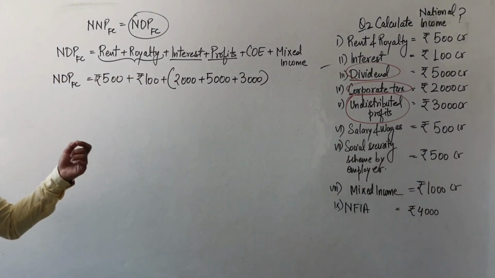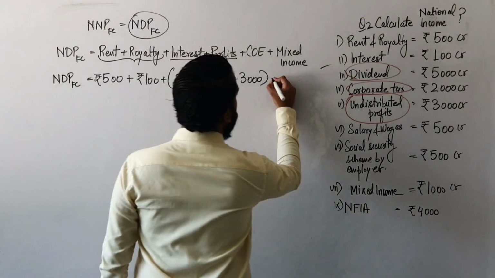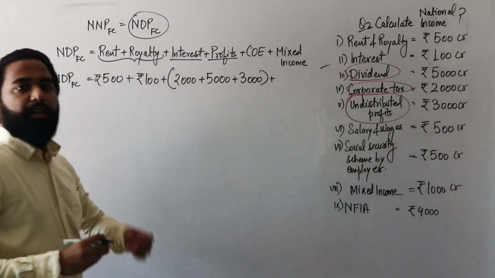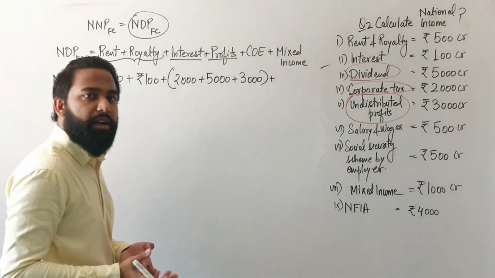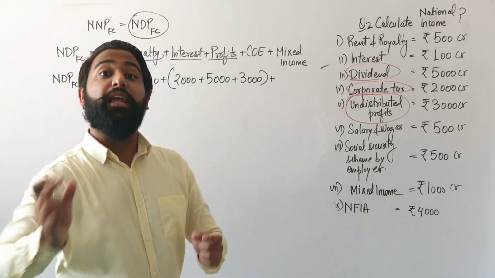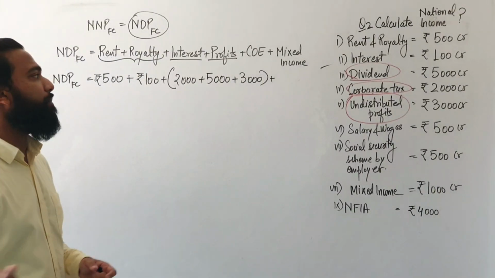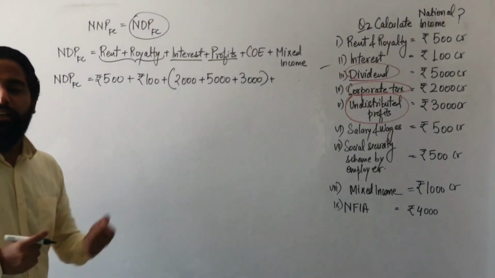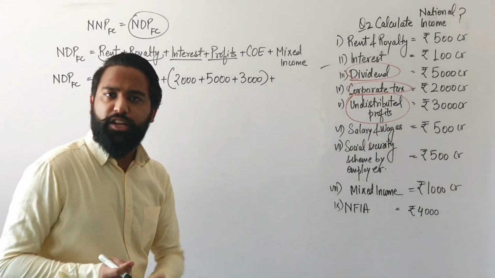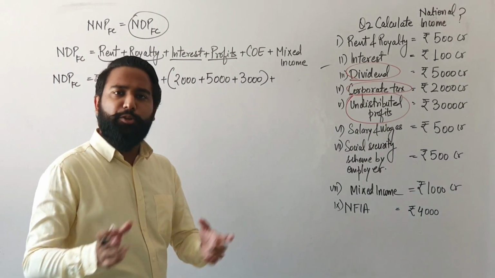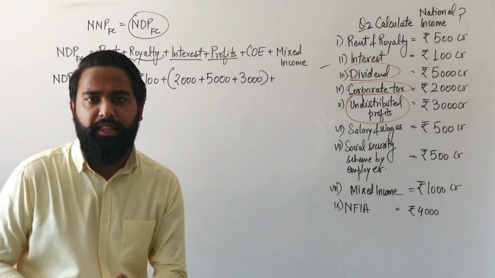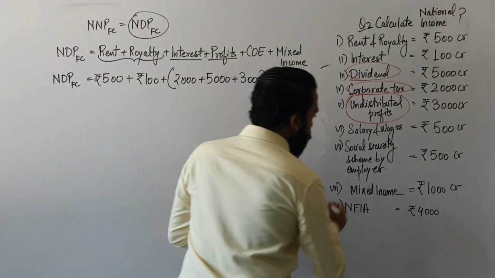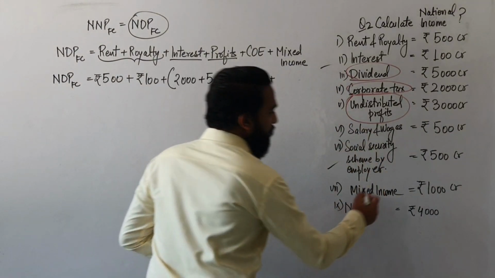Now you need to add the COE. What is COE? Compensation of employees. That income which is earned by an employee, which the employer has provided. Now under COE, what do we have to calculate? We need salary and wages in cash or kind, and any other social security contribution provided by the employer.